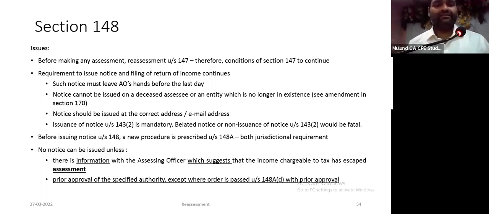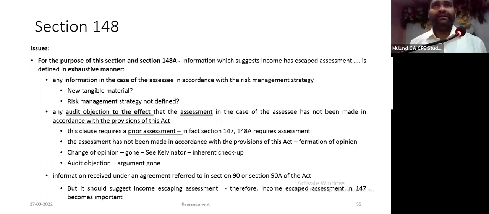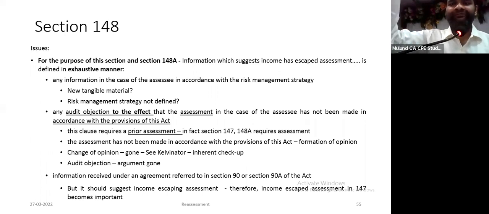Two prima facie conditions: there is information with the AO which suggests that income chargeable to tax has escaped assessment, and prior approval of the specified authority, except where the order has been passed under section 148AD with the prior approval. Explanation 1: information which suggests that income has escaped assessment has been defined in an exhaustive manner. ये 5 केस में fit हुआ, then only he can reopen. Otherwise, there cannot be any 6th case where information has been received which suggests income has escaped assessment.